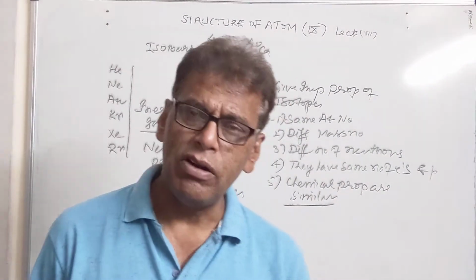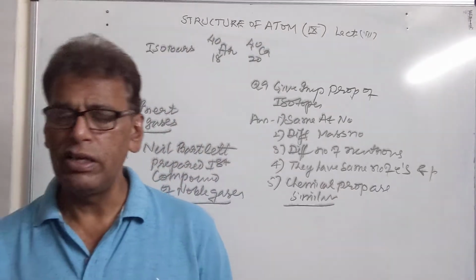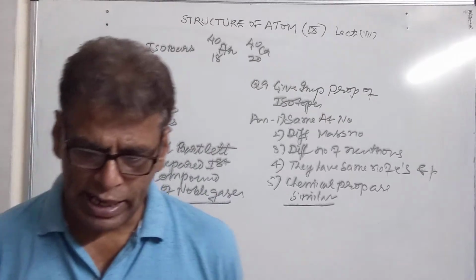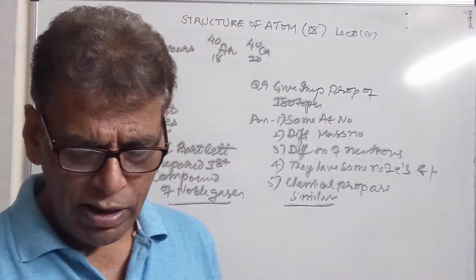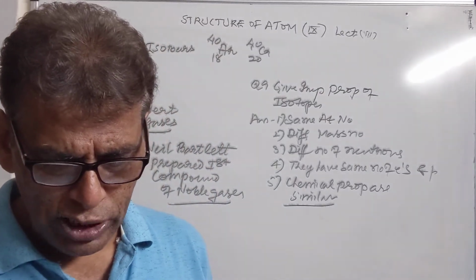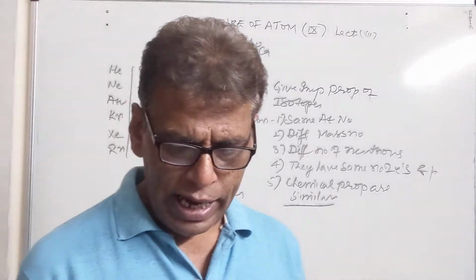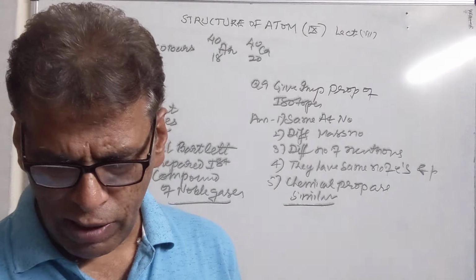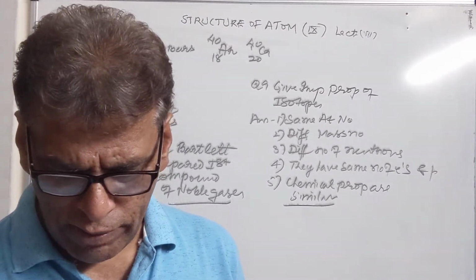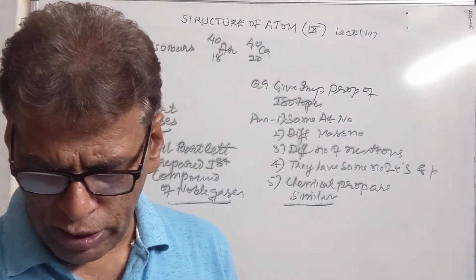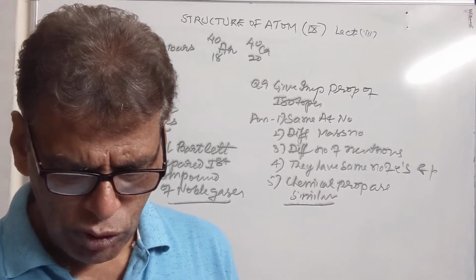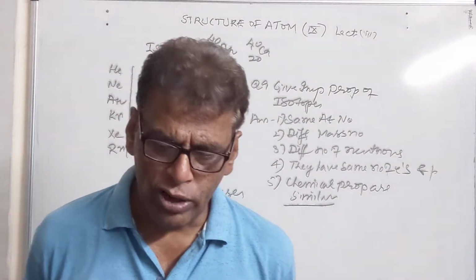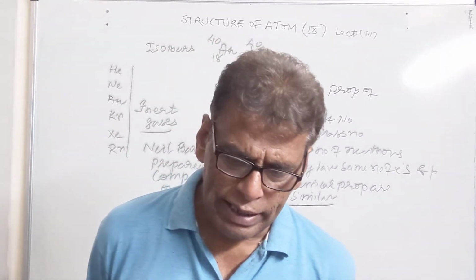Then, who discovered anode rays? Anode rays were discovered by Goldstein. He performed the same experiment as was performed by Thomson, but using a perforated cathode, and he saw some rays traveling towards the cathode. They appeared to be coming from the anode and were moving towards the cathode. That's why they were called anode rays, or canal rays.